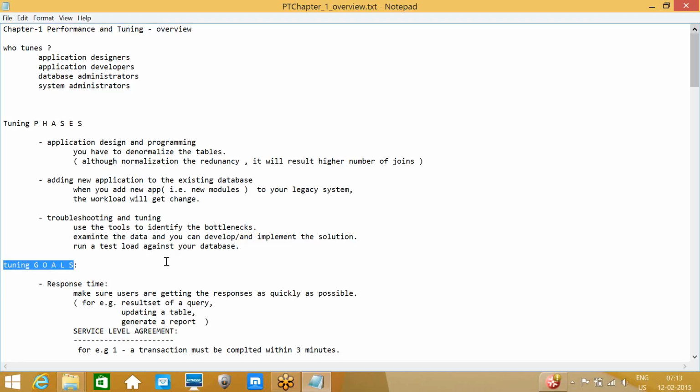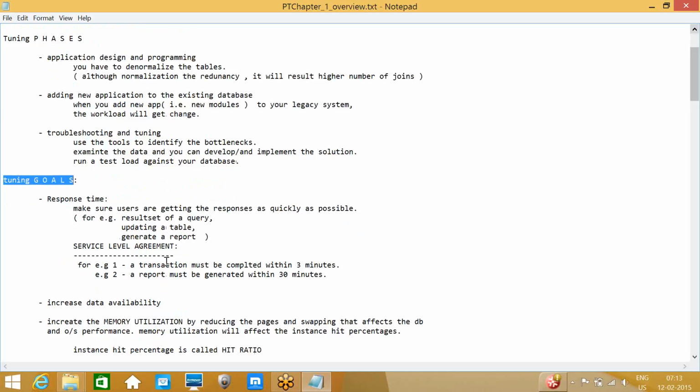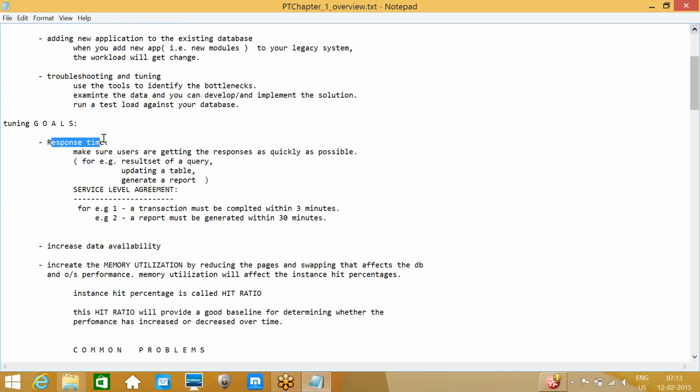What are our tuning goals? One is response time. Whenever you are adding a query, updating a table, or generating a report, the response time for this operation should be less. As quickly as possible, it needs to give the results.